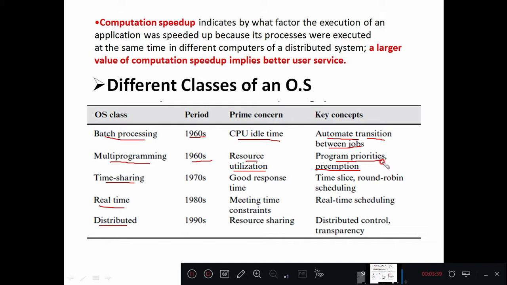Don't worry about these points at this stage. Later we will discuss these things in detail.